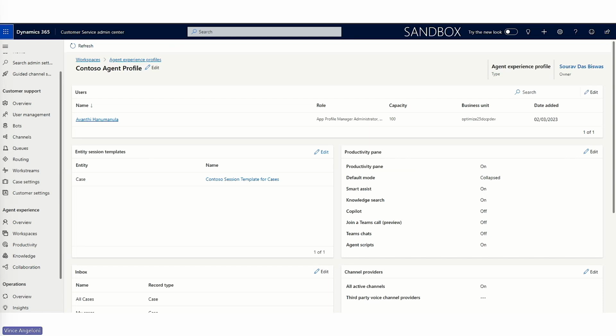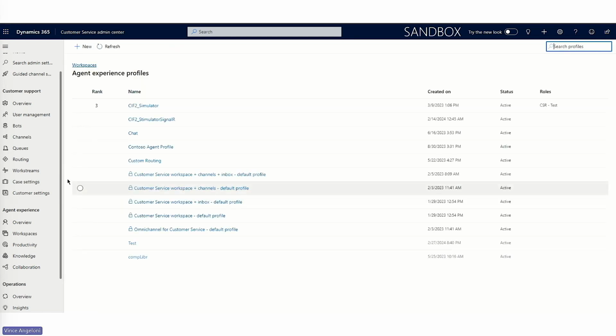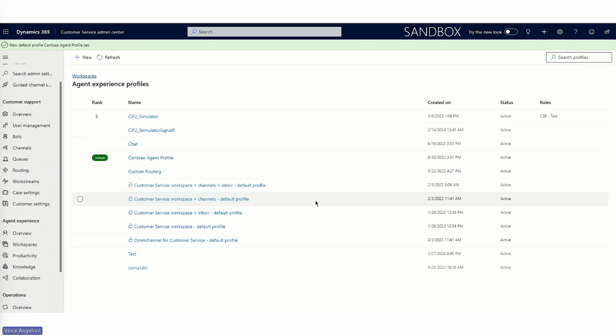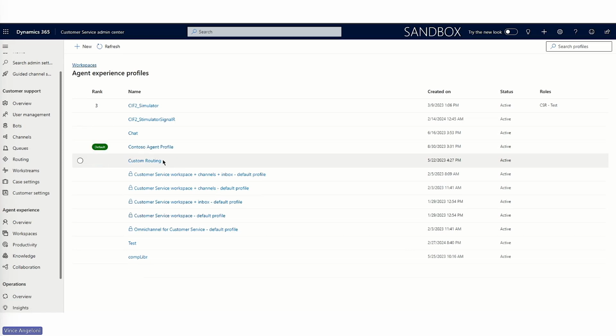Once this is done, I just need to come back and set this as the default profile by clicking on Set as Default. It shows up the dialog box to confirm. So I click on confirm, and then that's it. It sets the Contoso agent profile.